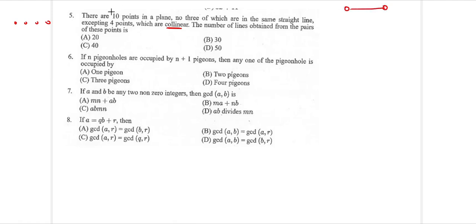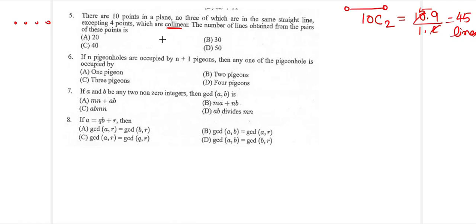So there are 10 points. How many such lines can be made? 10C2, so this will give me 10 into 9 by 1 into 2. This goes 5 times, 9 5s are 45 lines can be made using the 10.